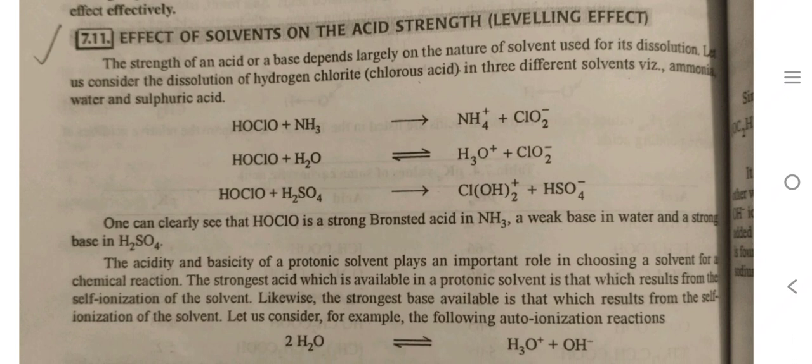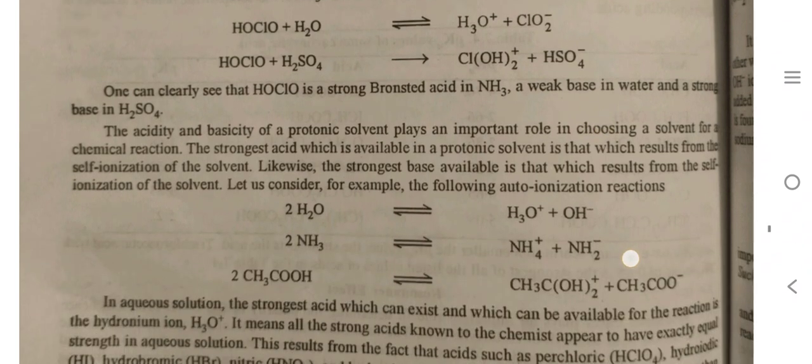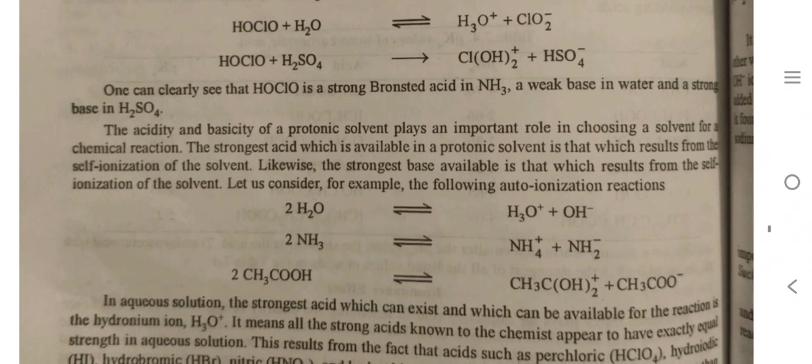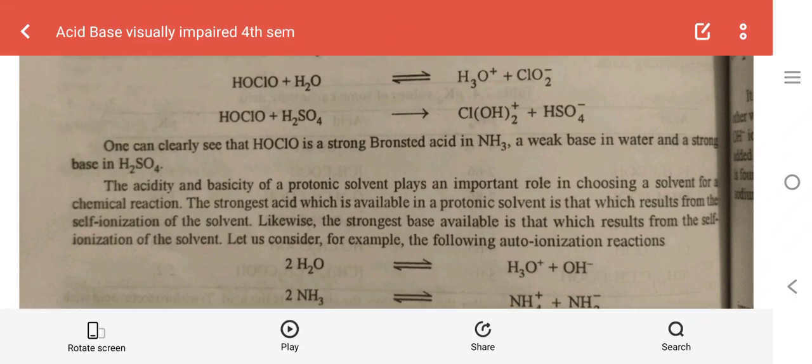One can clearly see that HOClO is a strong Bronsted acid in NH3, a weak base in water, and a strong base in H2SO4. Acidity and basicity of a protonic solvent play an important role in choosing a solvent for a chemical reaction. The strongest acid which is available in a protonic solvent is that which results from the self-ionization of the solvent.